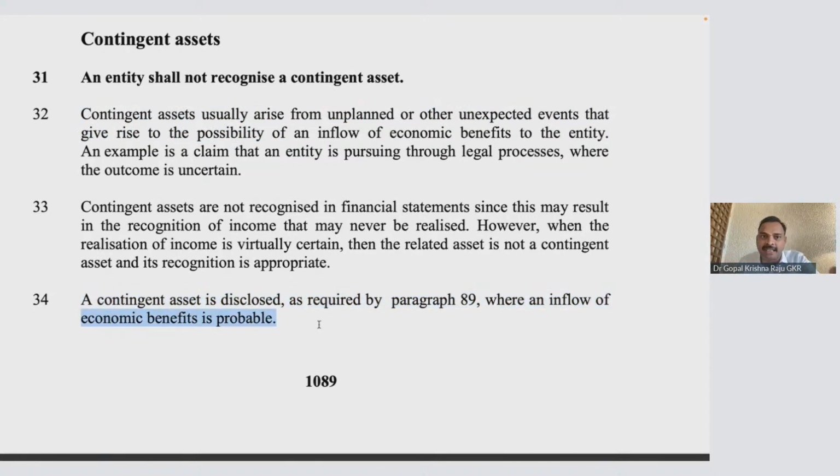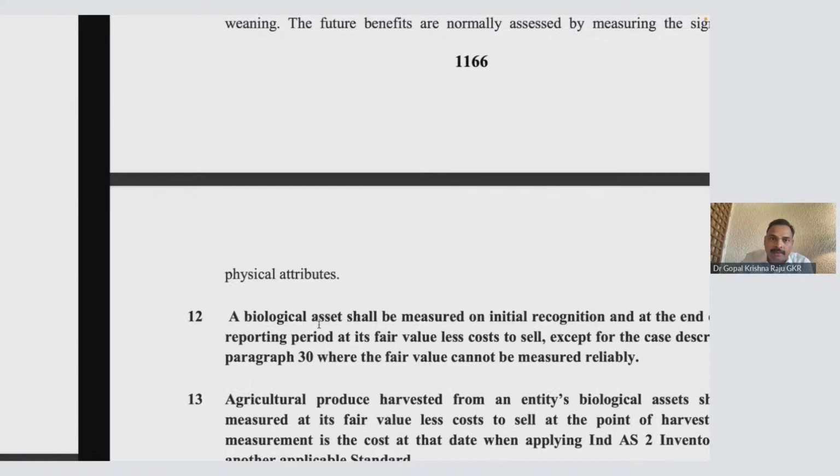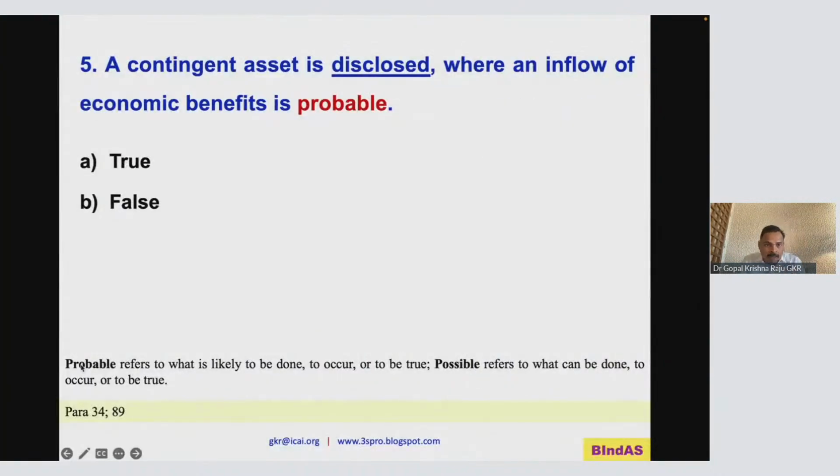So what is a contingent asset? They explain: something may come, it is possible. Now when you will disclose it, please understand, not recognize. Disclose means you have to give it in a note, only when the economic benefit is probable. Now, is there any difference between possible and probable? Probable refers to what is likely to be done. Possible refers to what can be done.